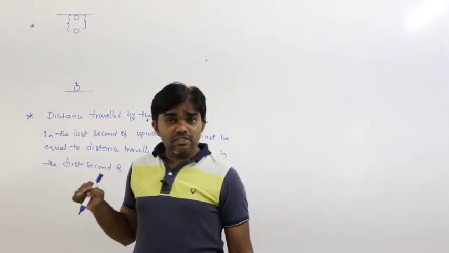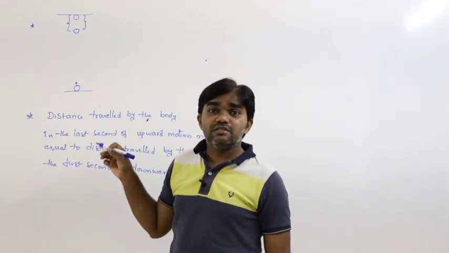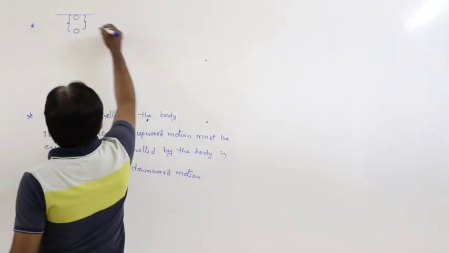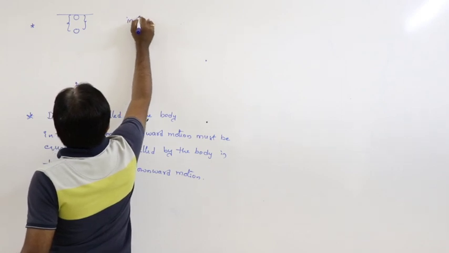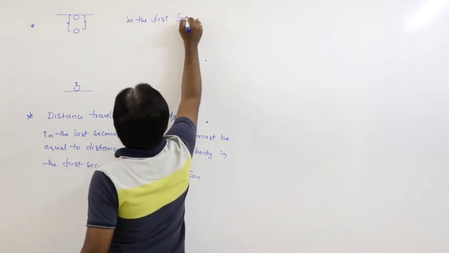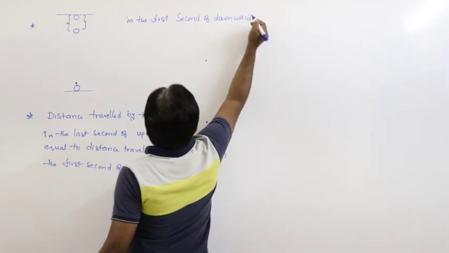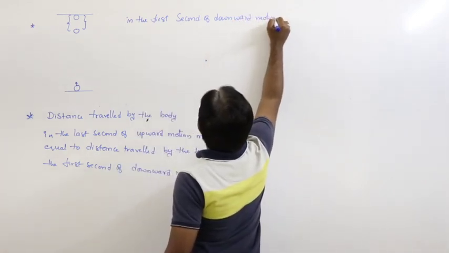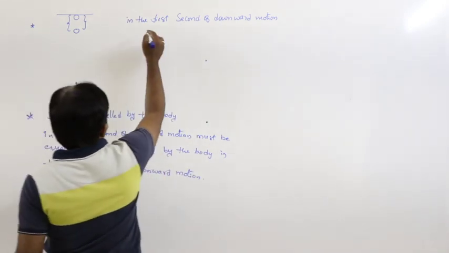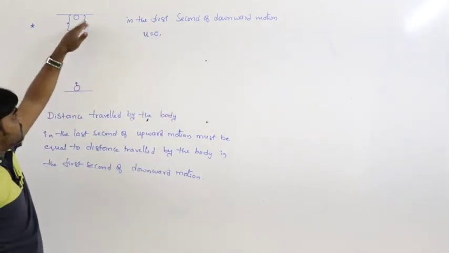We can calculate the distance travelled in the first second of downward motion. Downward motion means it acts as a freely falling body.